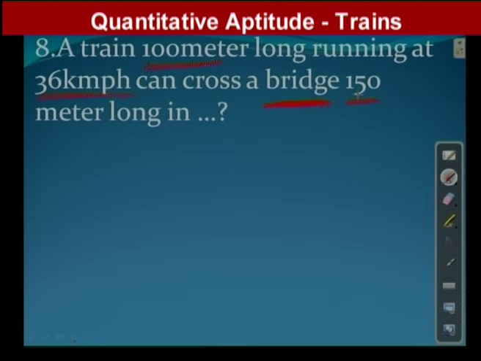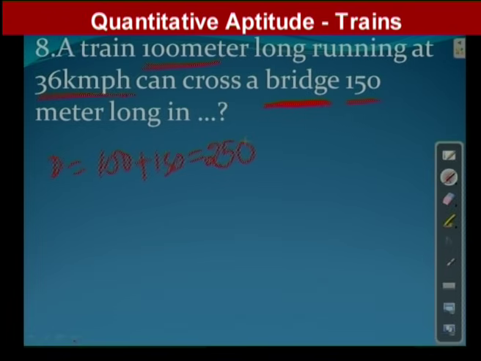Since the train has to cross a bridge of 150 meters, it has to cover train length plus bridge length. So total distance is 100 meters plus 150 meters. The train has to cover 250 meters.